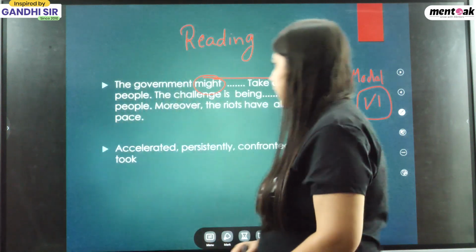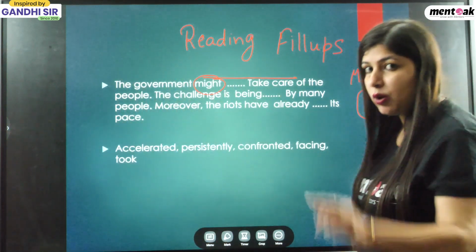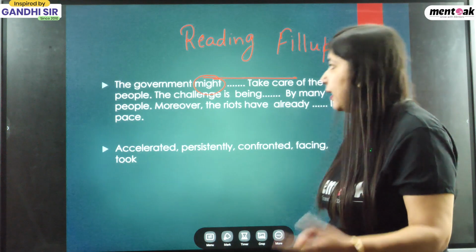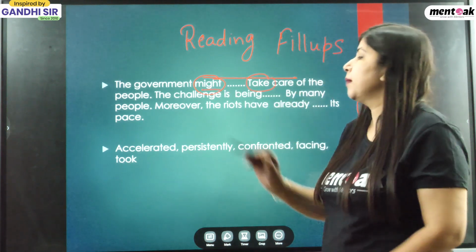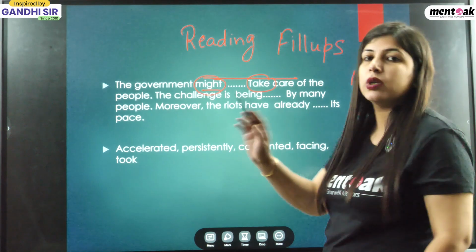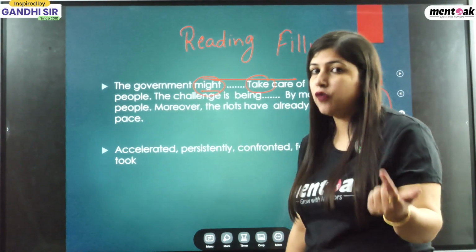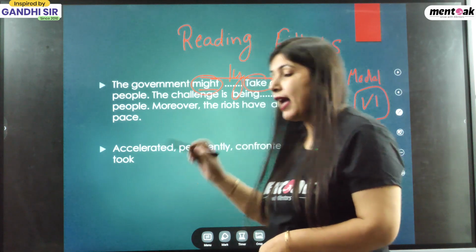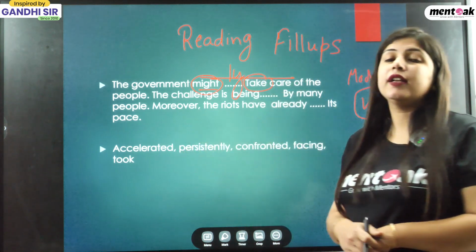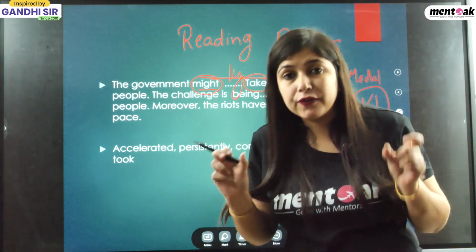But see, they are playing a trick on you. Now what kind of trick are they playing? With the modal, the first form of the verb is already given. Might, take care. Take, took, taken. So take is already the first form of the verb. So student, if the modal is already given and the first form is already given, then your answer will be in the adverb form.